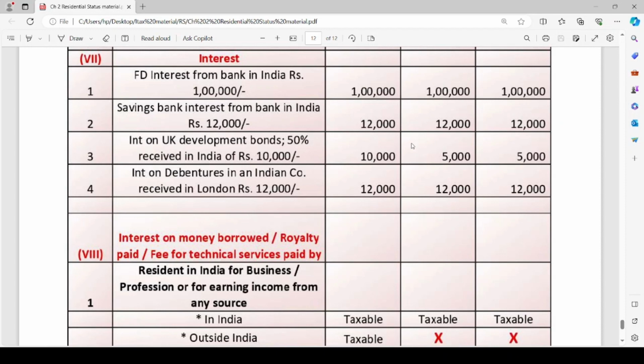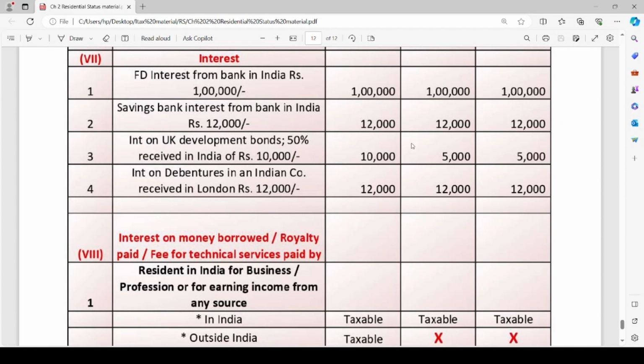Then, interest on UK development bonds, 50% received in India, of rupees 10,000. The interest amount belongs to UK development bonds. So, the income is generated outside India. But 50% is received in India. So, the portion which is received in India is taxable in the hands of RNOR and non-resident to the extent of rupees 5,000, that is 50% of 10,000. Whereas for ROR, since global income is taxable, the whole amount of rupees 10,000 will be taxable.